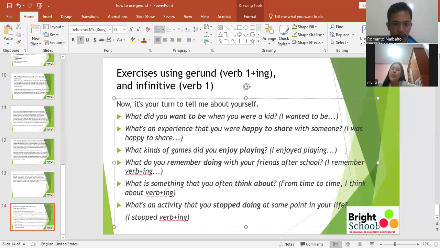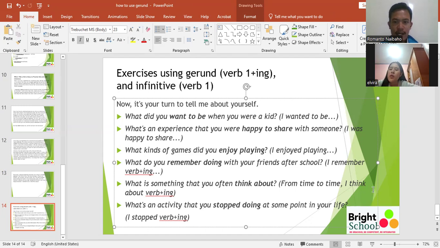And number three, what kinds of games did you enjoy playing? So this is gerund. You can explain later by using gerund. And what do you remember doing with your friends after school? You can use gerund. And then, what is something that you often think about from time to time?